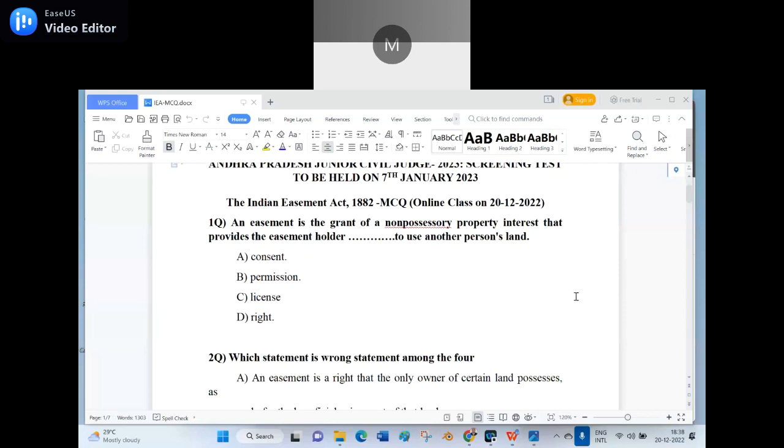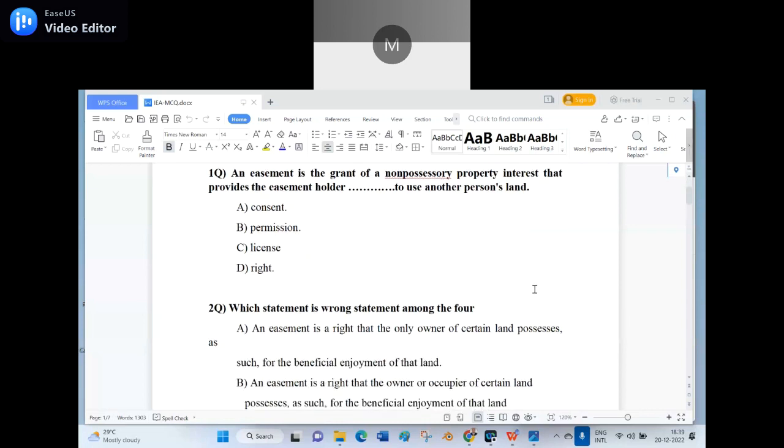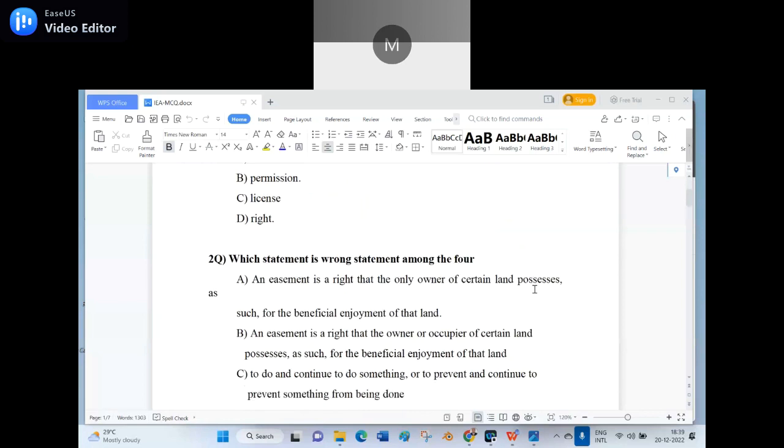Second option. Participants? Option B, sir. Read the full answer. Permission, sir. The right answer is option B, permission. That is the appropriate word. Permission to use another person's land. That is called easement.